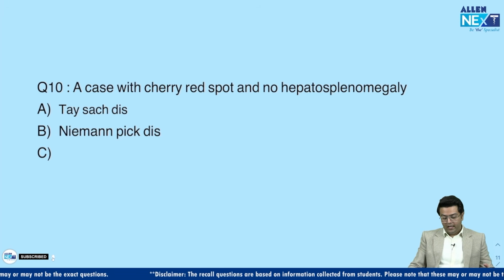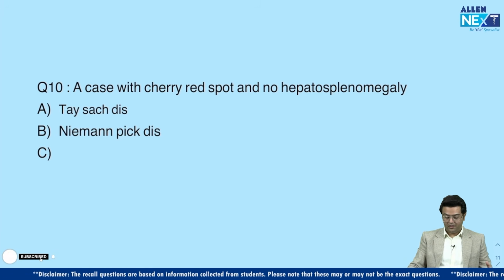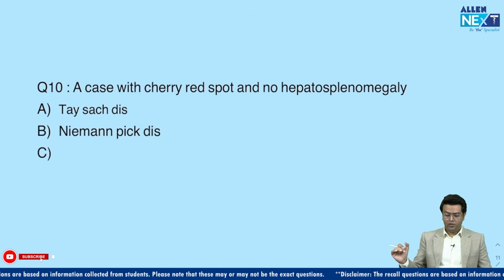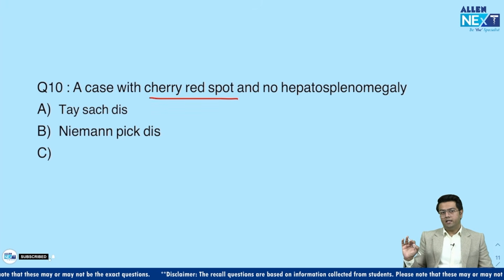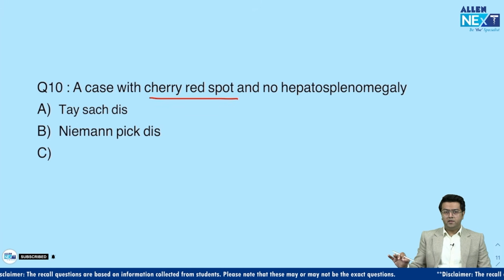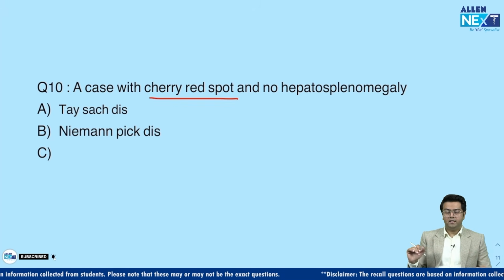Okay, so a case with a cherry red spot and no hepatosplenomegaly, right? There was again a case with some history, a long clinical question it was, probably. But they mentioned that cherry red spot is there. See guys, I always mention in my lectures also that whenever the cherry red spot is mentioned, 99% the answer is Tay-Sachs only. That is very specific for Tay-Sachs disease.